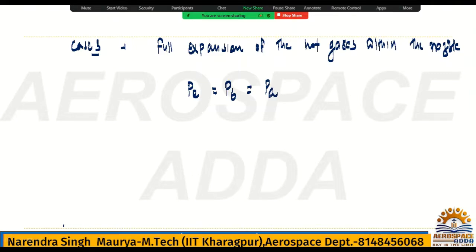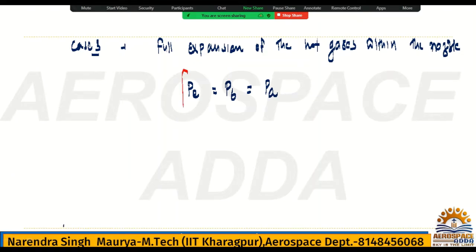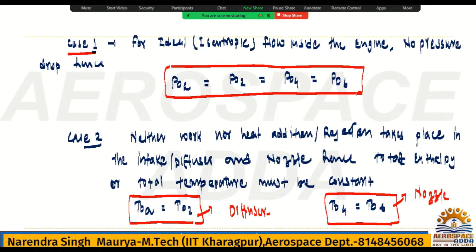So for the ideal RAMJET, these three cases we have taken, case 1, 2, 3, and all three cases you need to remember to solve any problems. This is for ideal RAMJET. So three cases, three conditions. You need to remember them all the time. This will help you to solve any ideal RAMJET problem.